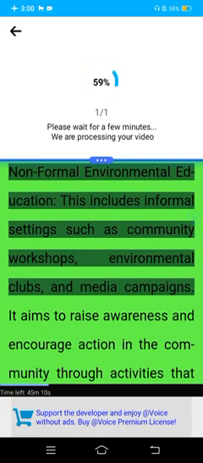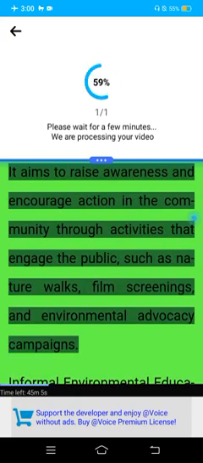Non-formal environmental education. This includes informal settings such as community workshops, environmental clubs, and media campaigns. It aims to raise awareness and encourage action in the community through activities that engage the public, such as nature walks, film screenings, and environmental advocacy campaigns.